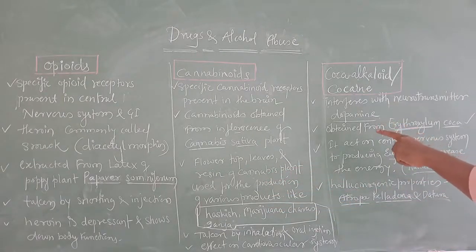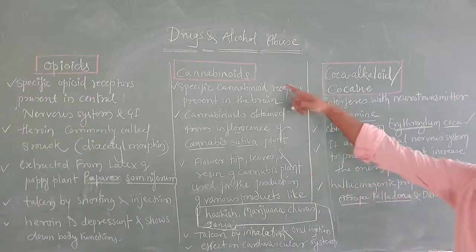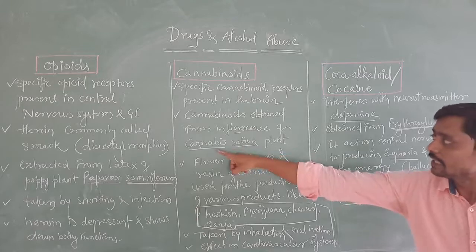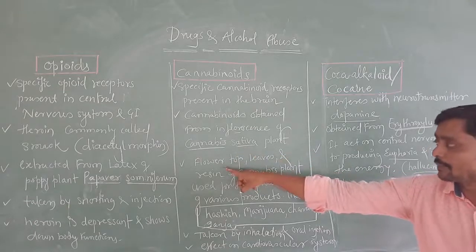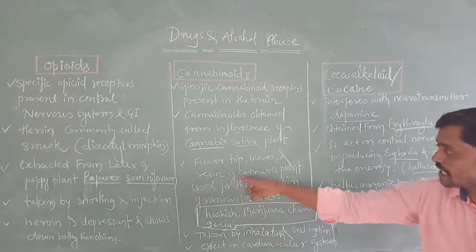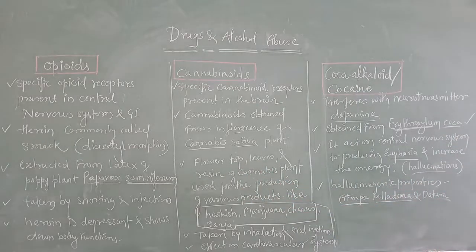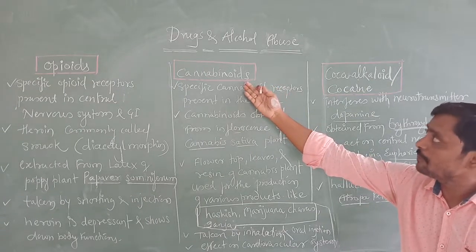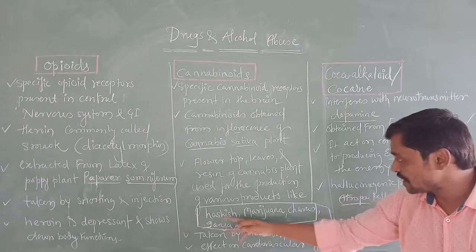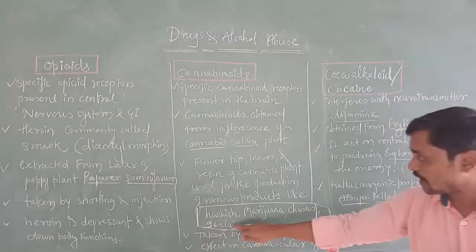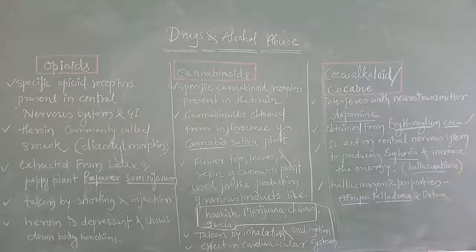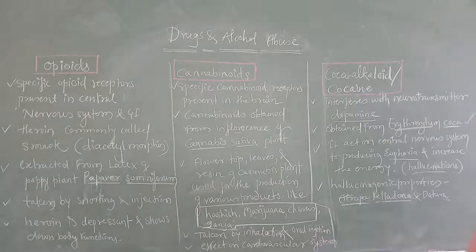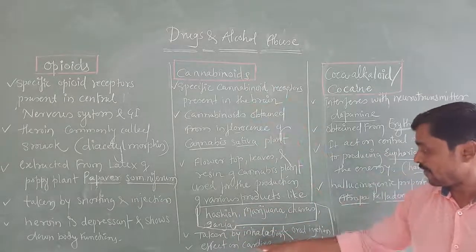Cannabinoids. Receptors for the cannabinoids are present in the brain. Cannabinoids are obtained from the Cannabis sativa plant. The different parts, the flower tops, leaves and resins, are used for the production of different kinds of cannabinoids. Those are hashish, marijuana, charas, ganja. These are the examples for the cannabinoids. These cannabinoids are taken by inhalation and oral ingestion, and they affect the cardiovascular system.